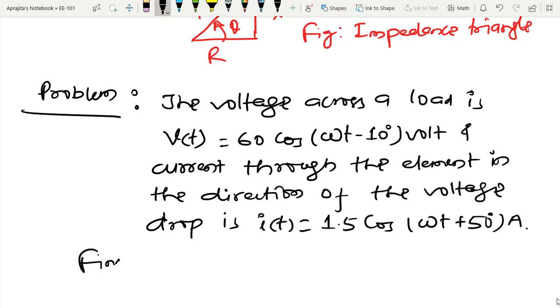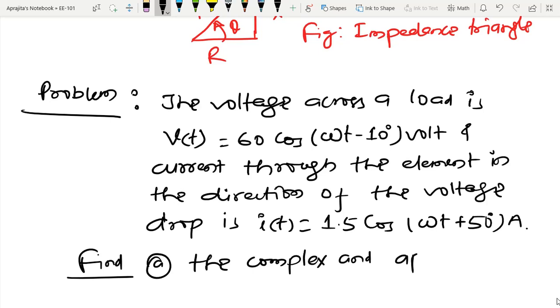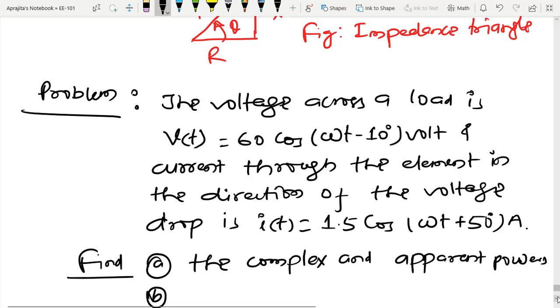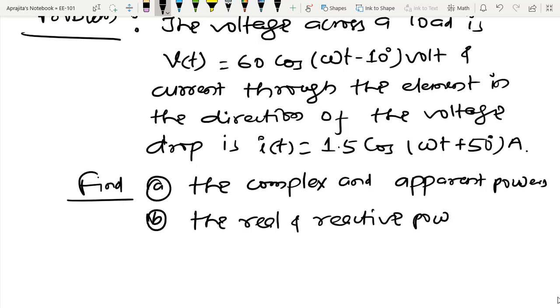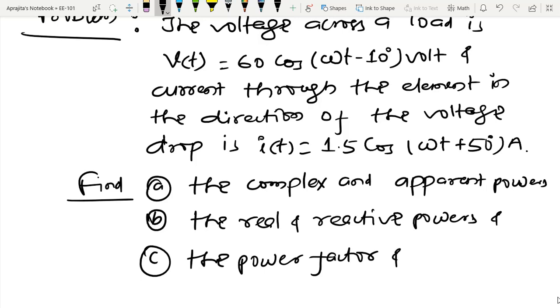So now first I have to find the complex and apparent powers, and then I have to find the real and reactive power, and lastly I have to identify the power factor and the load impedance.